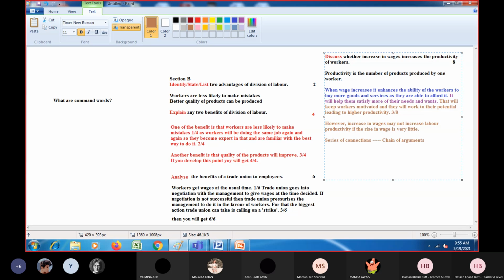Now, I have mentioned this. Again, you need to build up a chain of arguments or series of connections to get maximum marks, because in that way you will only get 1 mark, not more than that.